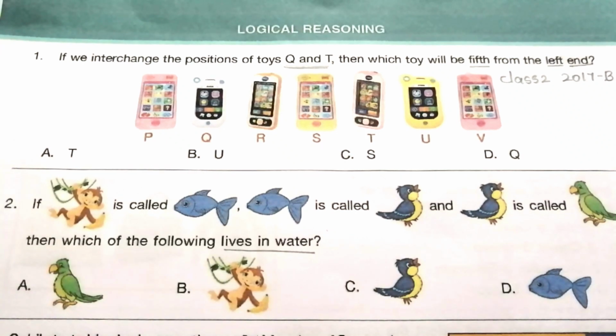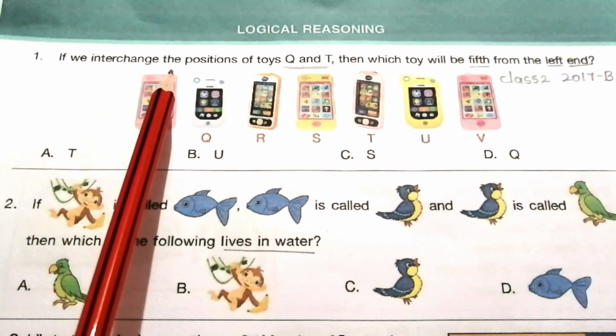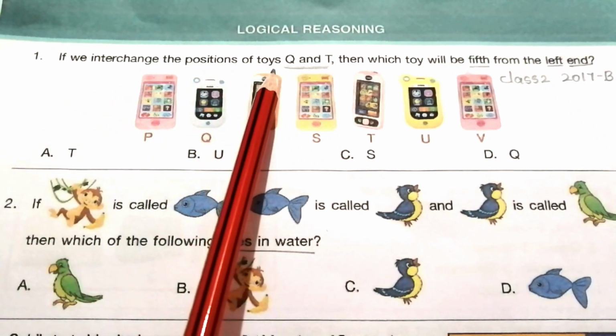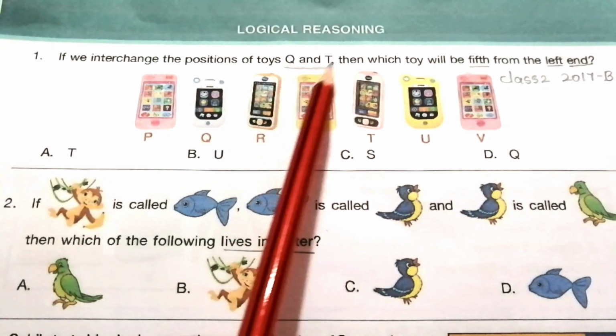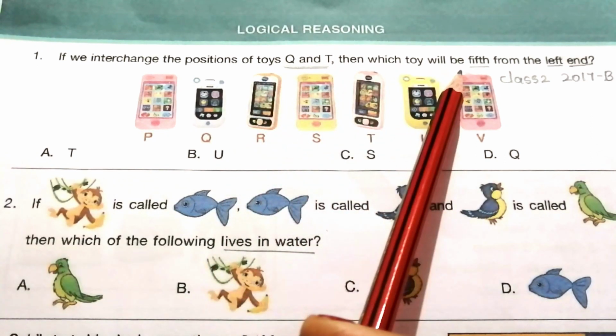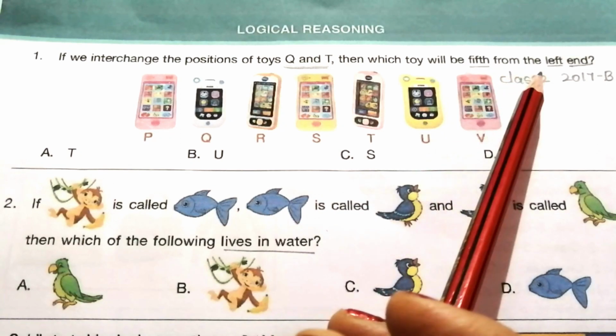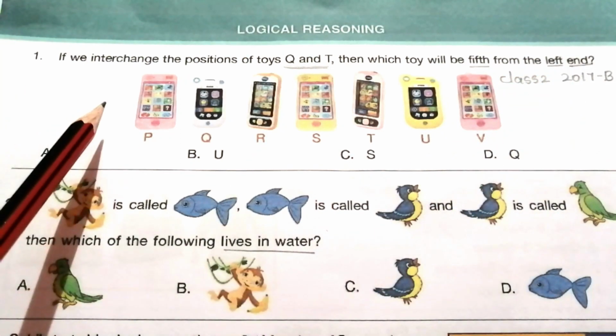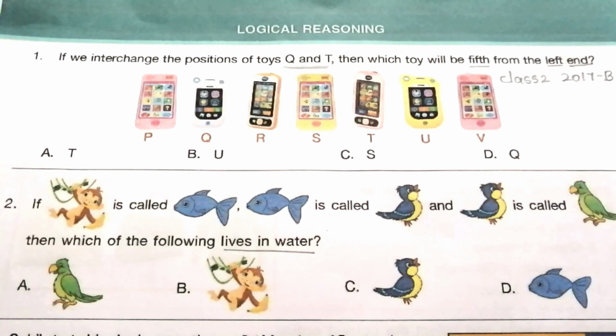Today we are going to discuss the 2017 Set B NSO question paper for class 2 students. The first topic is logical reasoning. 1. If we interchange the positions of toys Q and T, then which toy will be fifth from the left end? Look at the given picture and try to find out the answer.